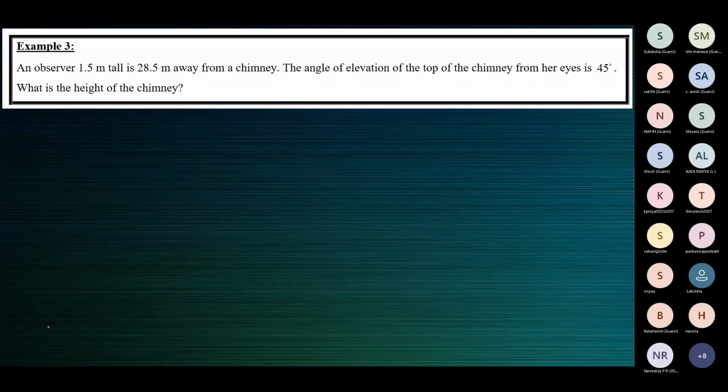In this question, the height of the observer is given to us. So the ground level and the horizontal line are different. When angle of elevation is measured and the height of the observer is known, the horizontal line is different from the ground level.